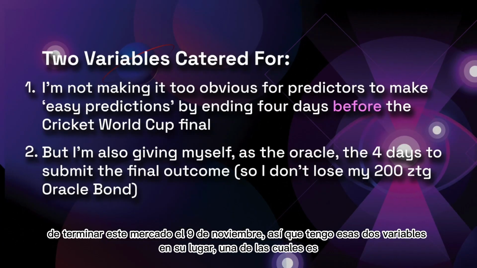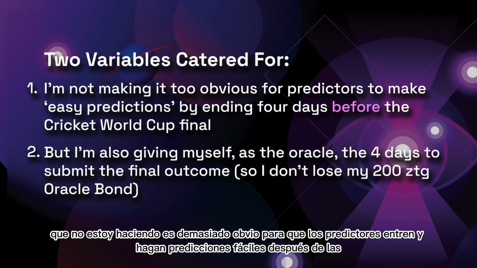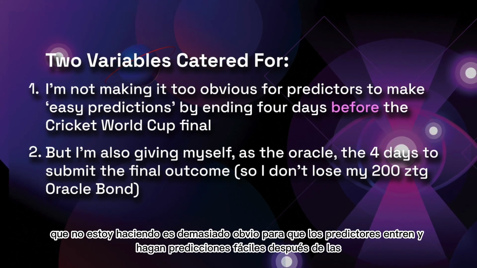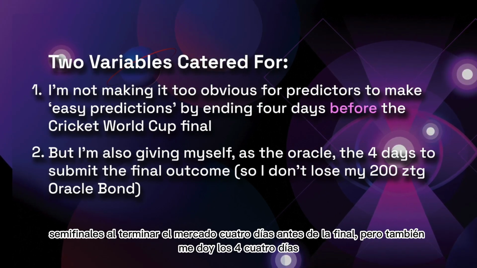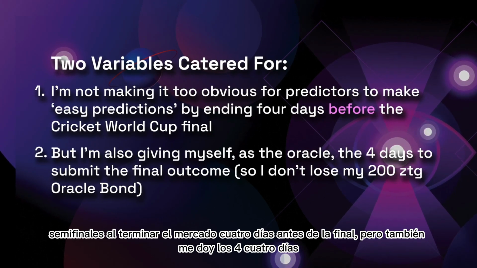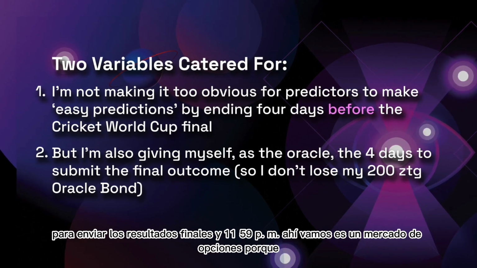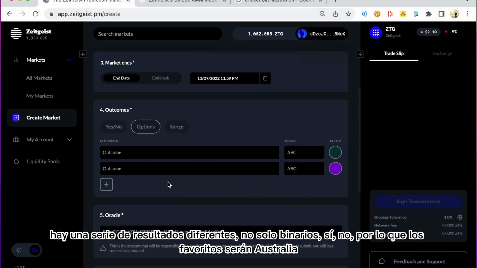So I have those two variables in place. The one being that I'm not making it too obvious for predictors to come in and make easy predictions after the semi-finals by ending the market 4 days before the final, but also I'm giving myself the 4 days to submit the final outcome results. And 11:59 p.m. There we go. It's an options market because there are a number of different outcomes, not just binary yes, no.